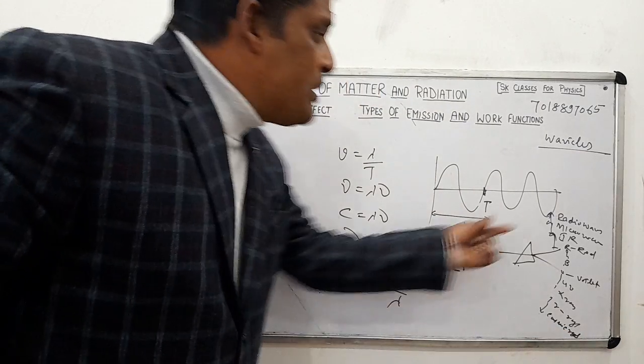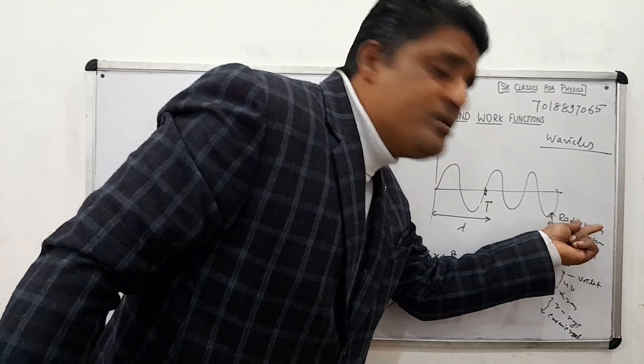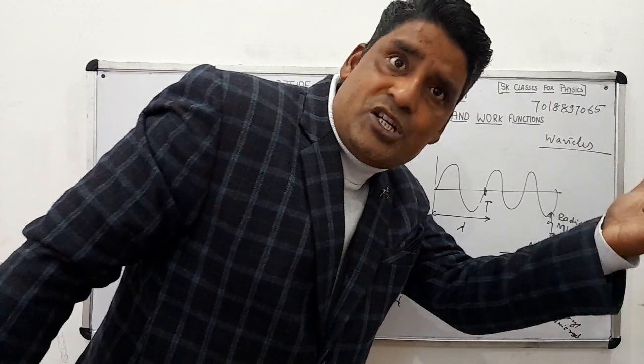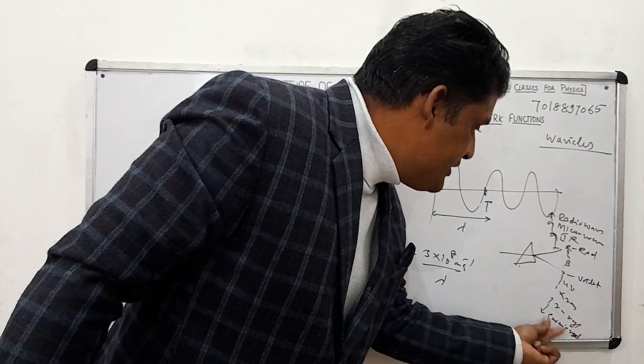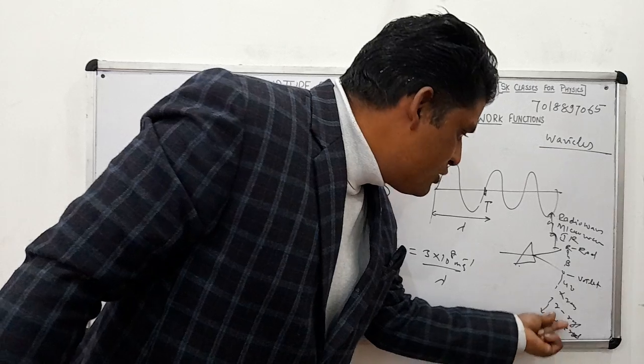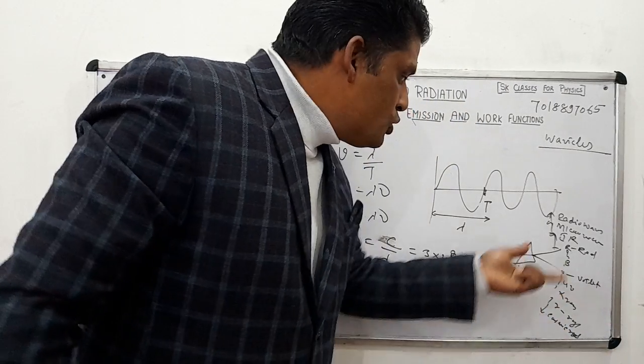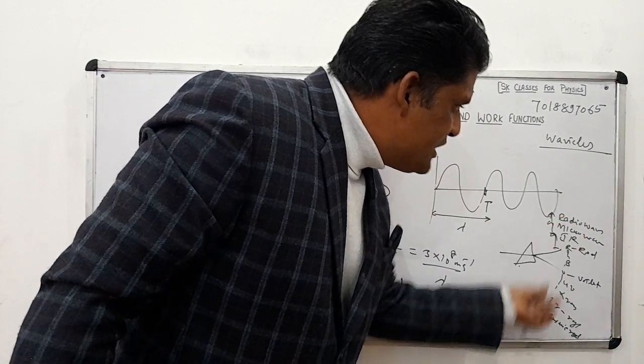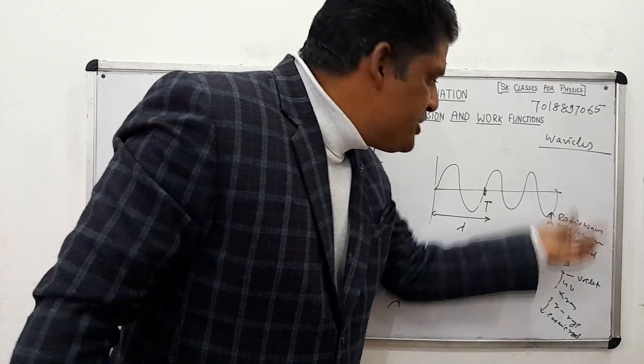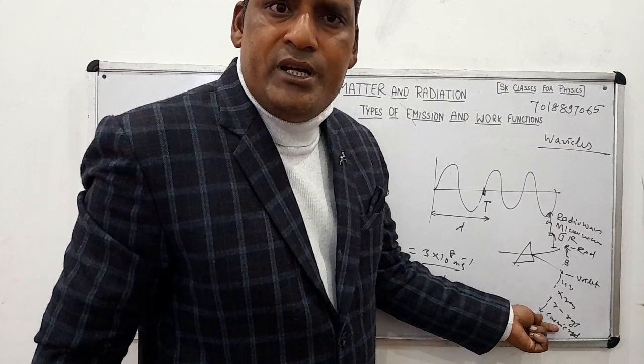About radio waves, the wavelength is very large, I mean it has less frequency, and cosmic rays or gamma rays have more frequency. So arranging in terms of wavelength increasing or decreasing, that is the electromagnetic spectrum that you studied in the 5th unit.